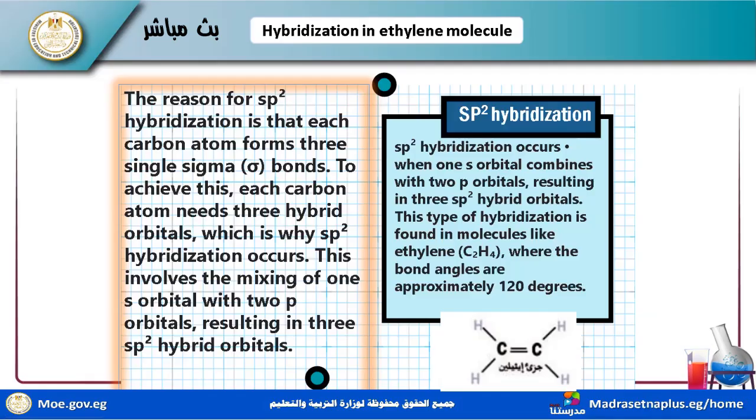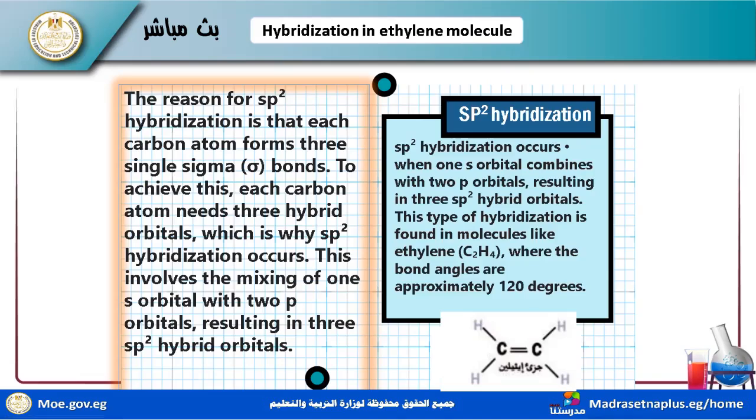Use your paper and your pen, write C2H4. C2H4 is the molecular formula of ethylene. If you draw the structure, it is C double bond C, and each C is related with two hydrogens, CH2 double bond CH2. Carbon makes a double bond with carbon and single bonds with two hydrogens. Okay, why sp2, not sp3?